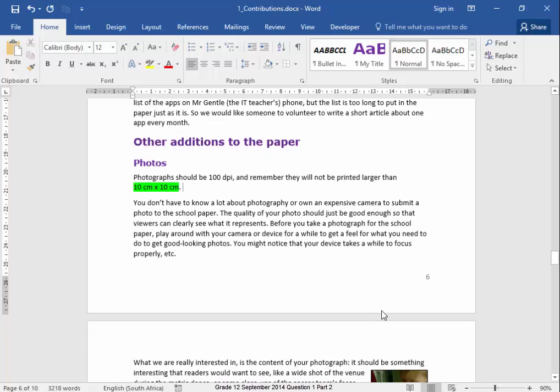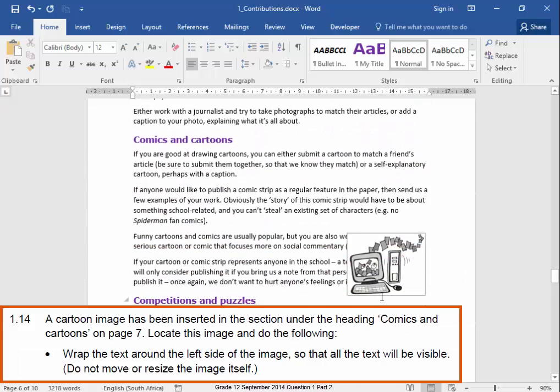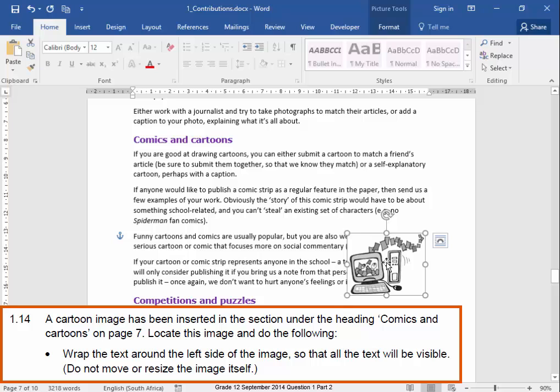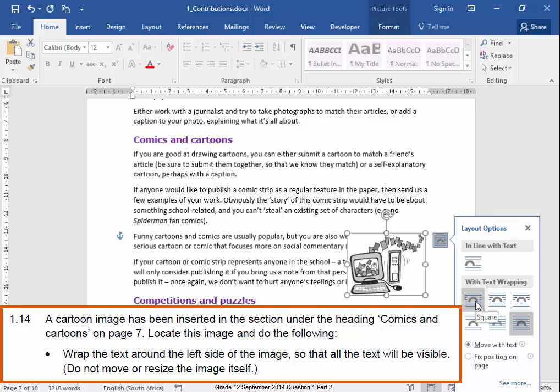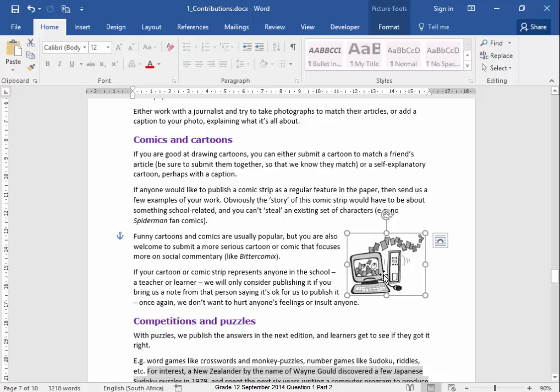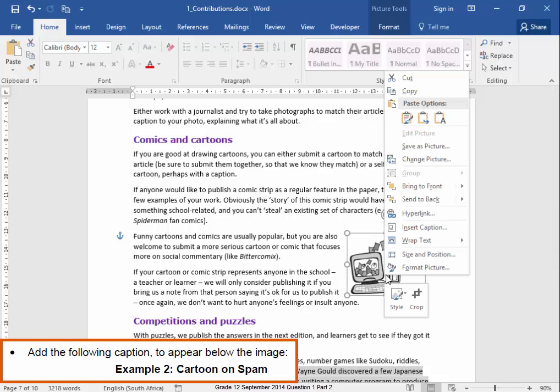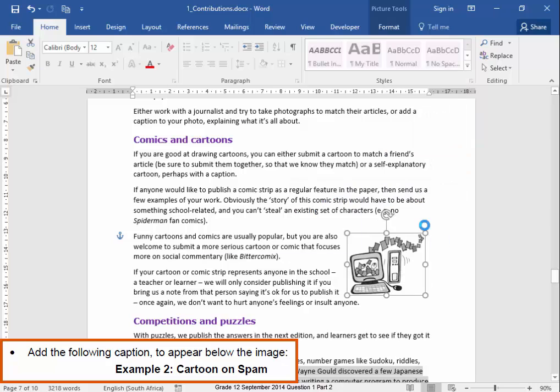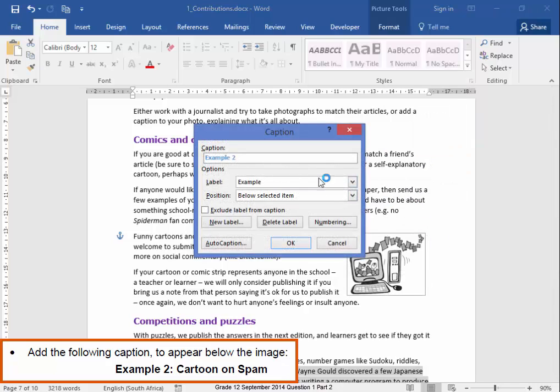Scroll down. This image, the text must be visible. The text must wrap on the left. There. Close. This needs a caption. Right-click, insert caption. It just picked up at the number 2 because the previous caption was example 1. It is called Cartoon on Spam.